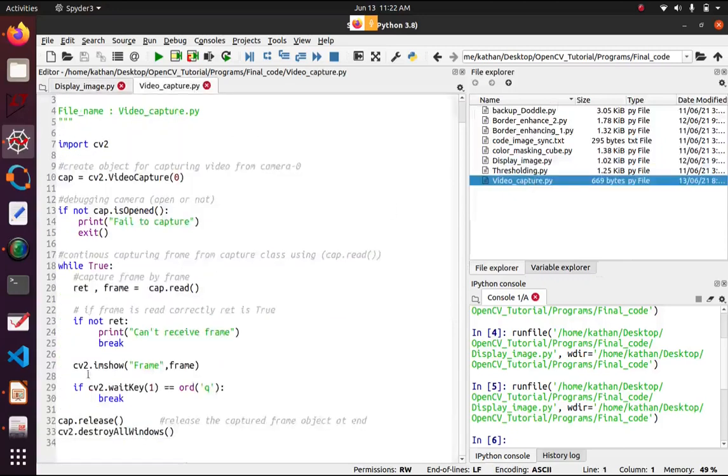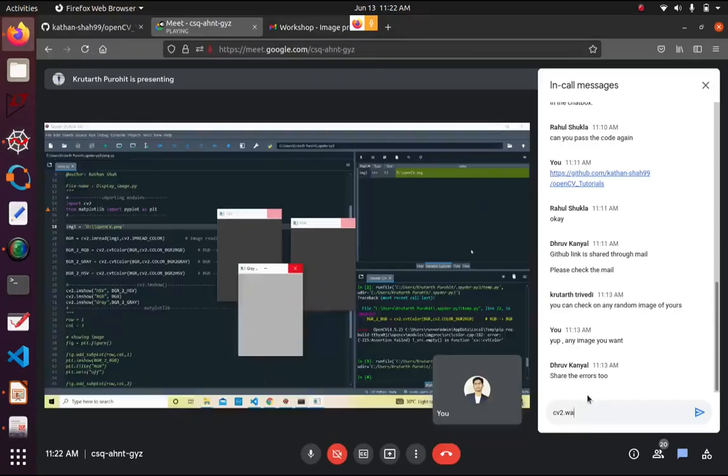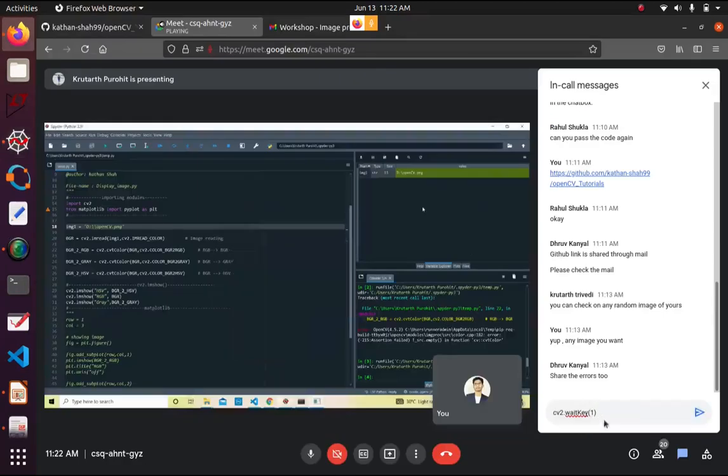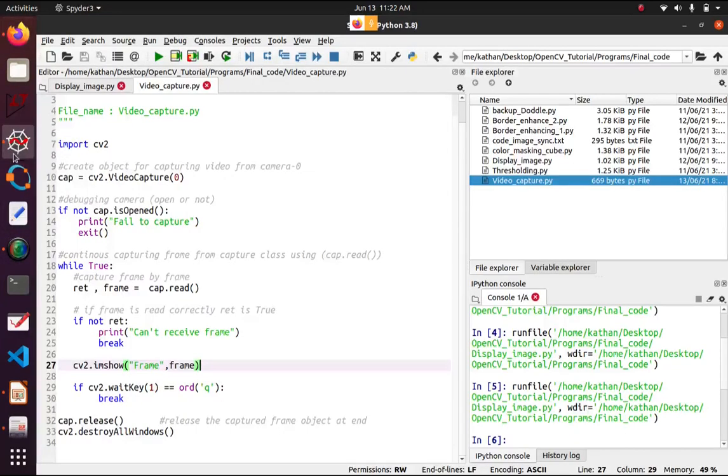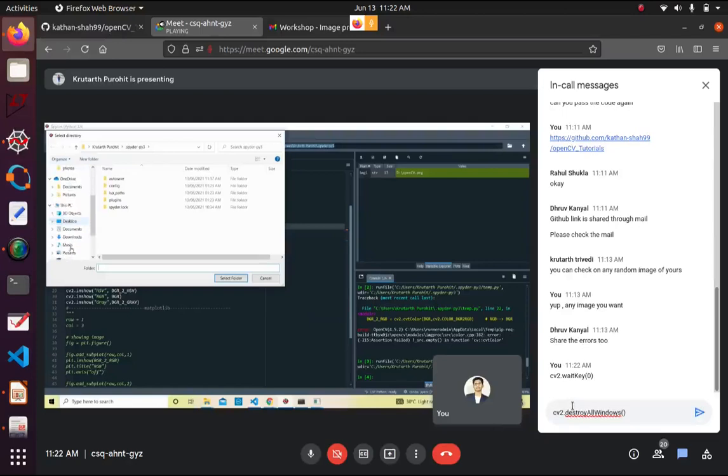Krutarth, try another method. Just go above your file path, see the username Krutarth Purohit, spyder.py3. You can see a folder there on the right hand side. Change that folder. Just click it and go to the image folder. Any image.